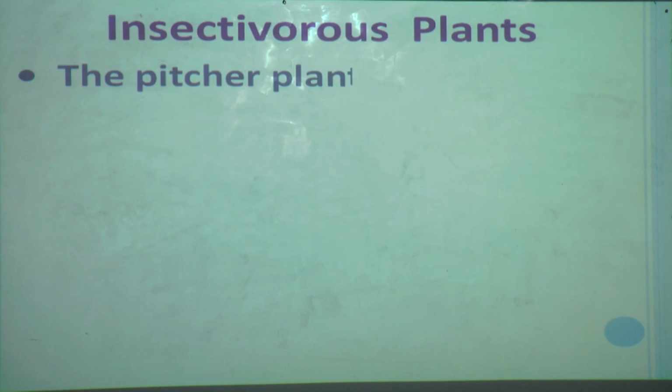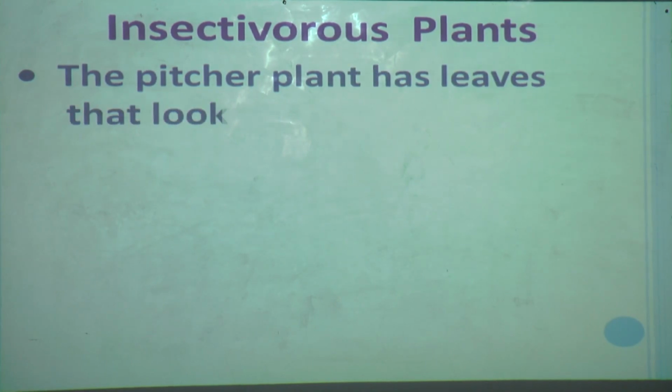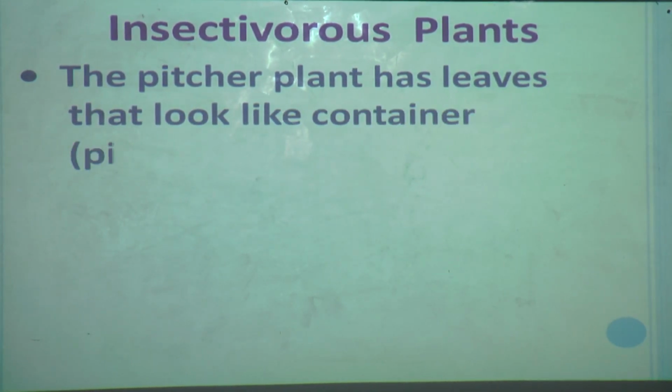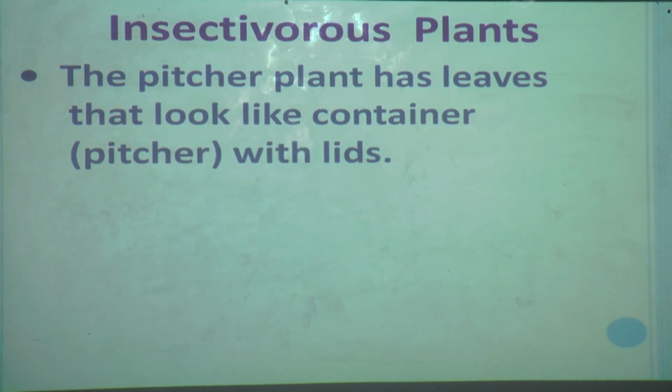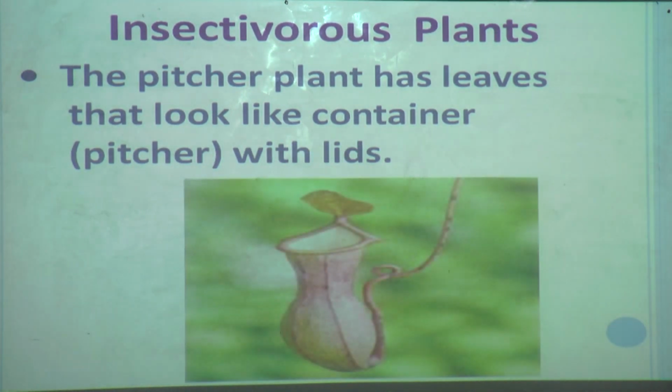Now we will see how the pitcher plant behaves. See, the pitcher plant has leaves that look like a container or pitcher with a lid. Here is the picture, it is the leaf.